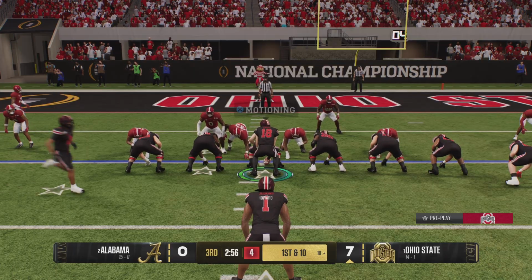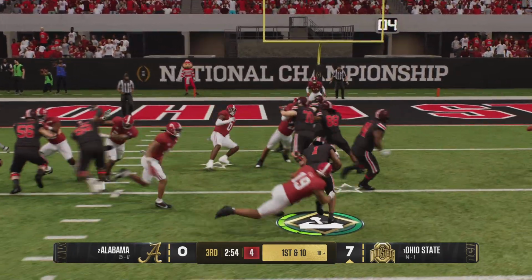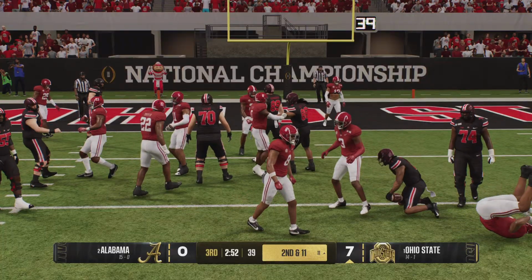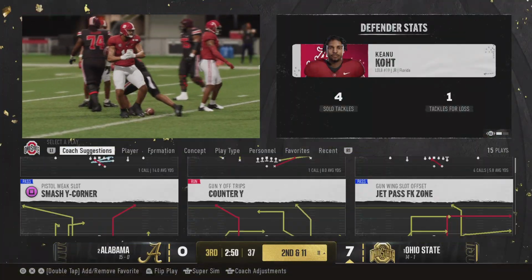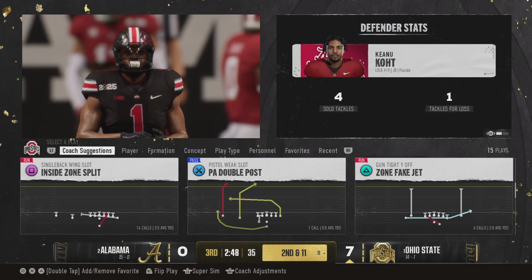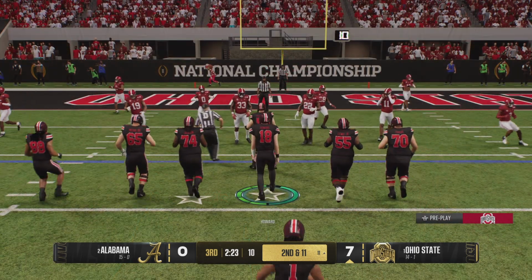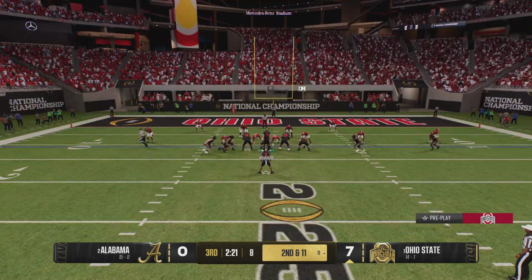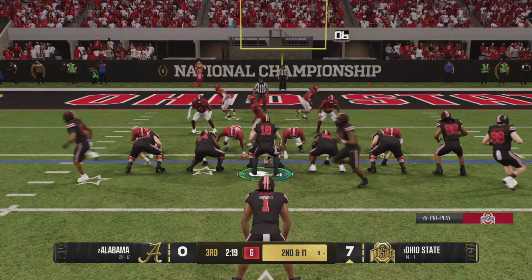Pre-snap motion from the offense. Offense will keep it on the ground here. They'll stop him behind the line for a loss of 1. Well, they run it right into a blitz, and that linebacker was coming downhill, Kirk. Man, what a time to call that blitz here by the defensive coordinator.